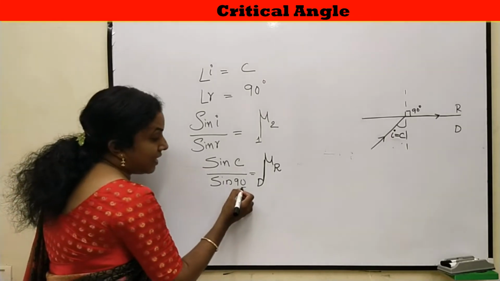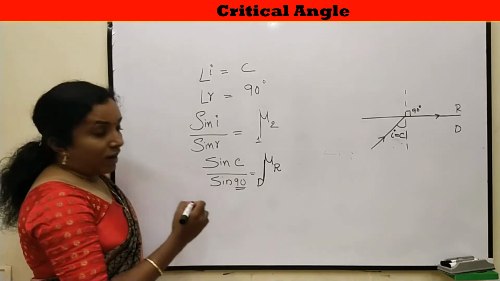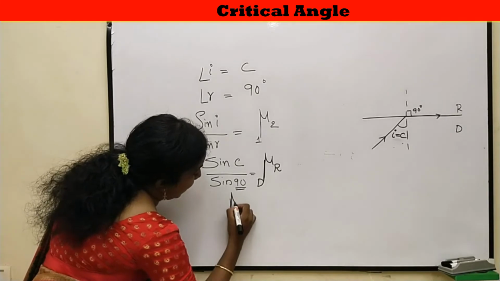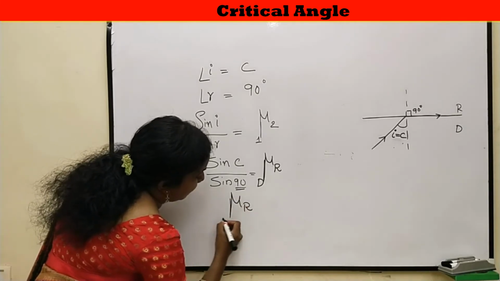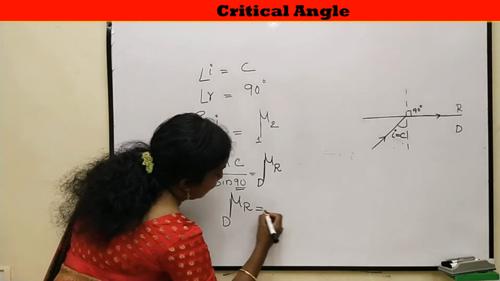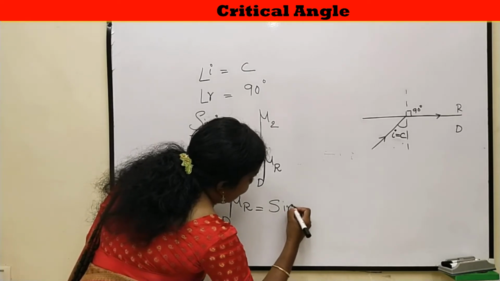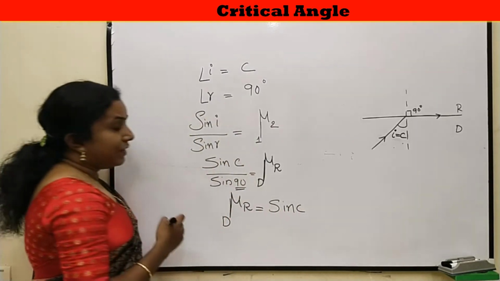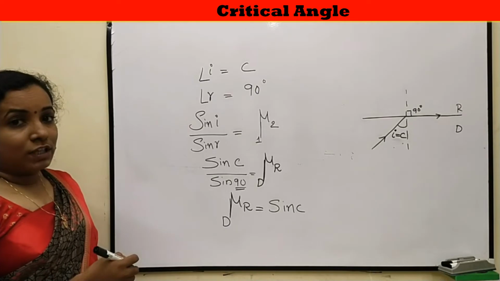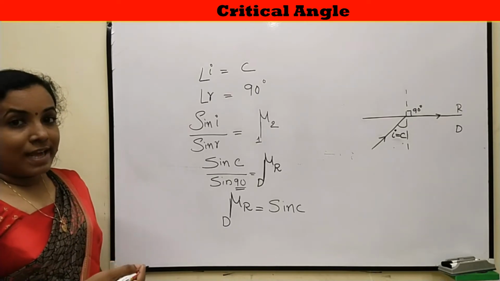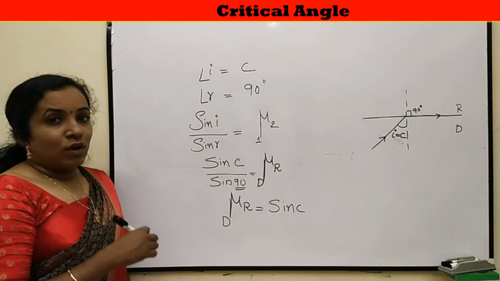What is the value of sin 90? Sin 90 is 1. So we can write refractive index of the rarer medium with respect to the denser medium is sin C. We always think about the refractive index of denser medium with respect to rarer medium.